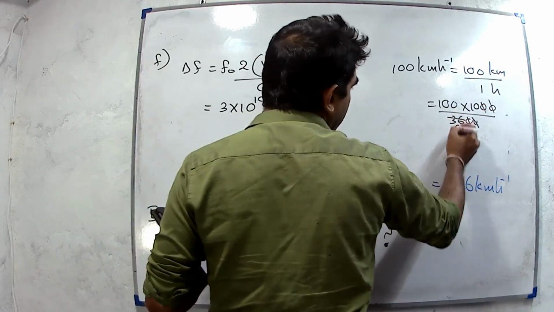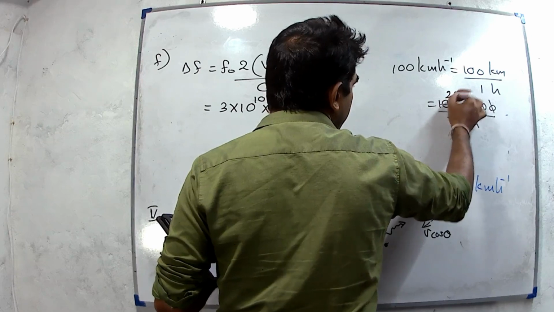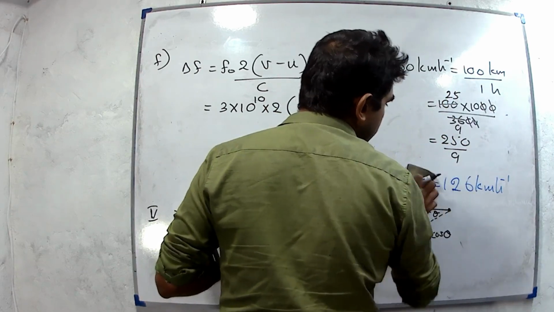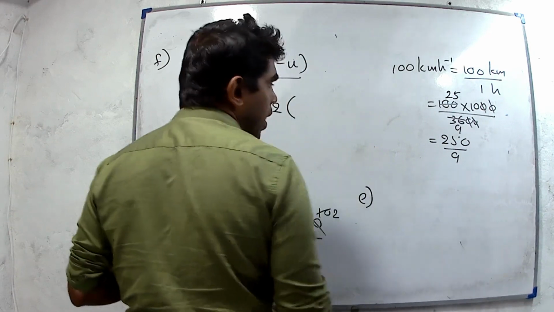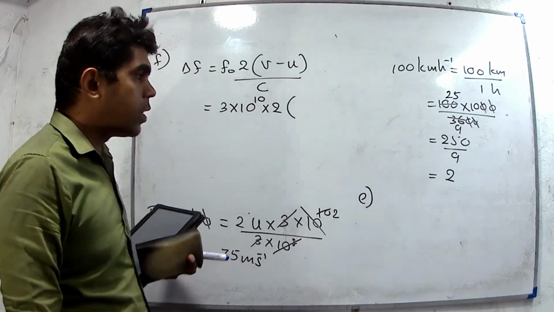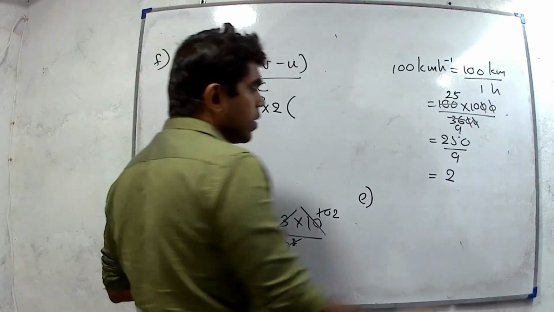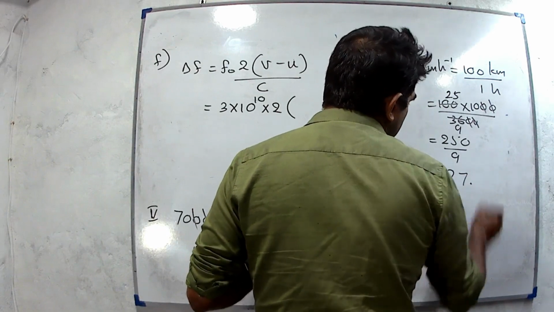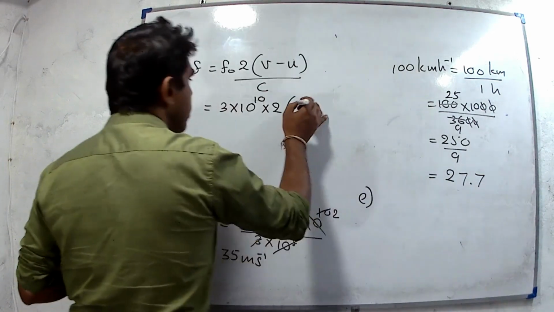Divide by 4, 9. Divide by 4, 25. 250 divided by 9. 25 divided by 9, 2. 18. 7 remaining. 70 divided by 9, 7. 63. 7 remaining. 27.7.